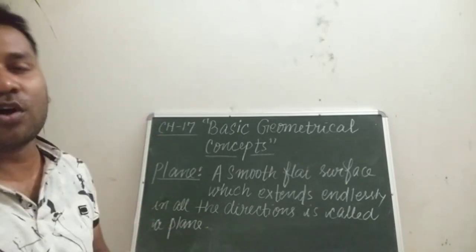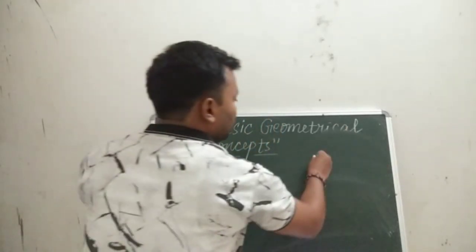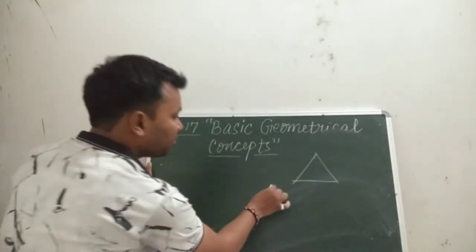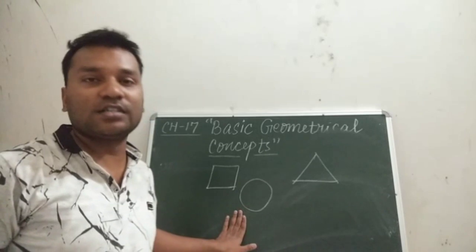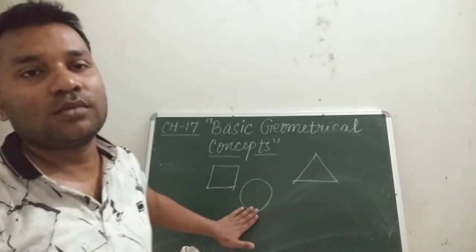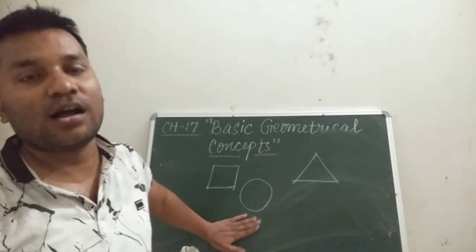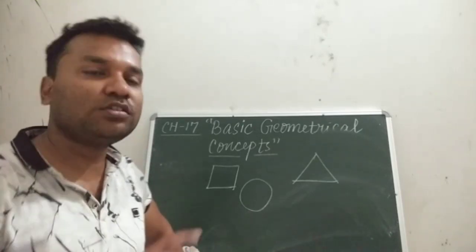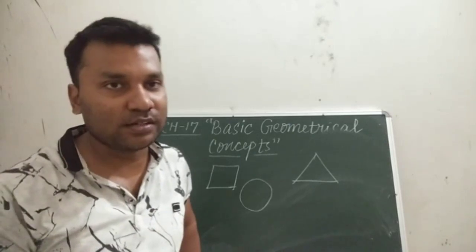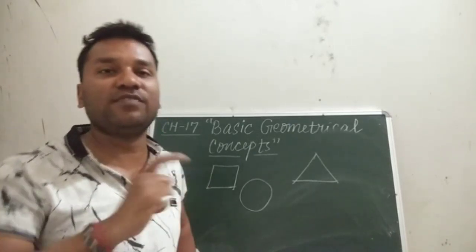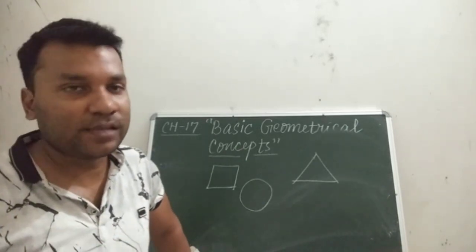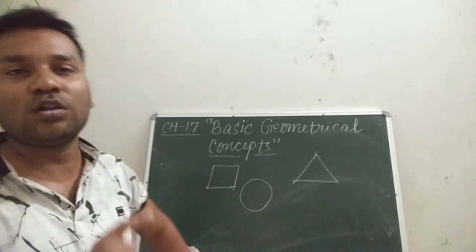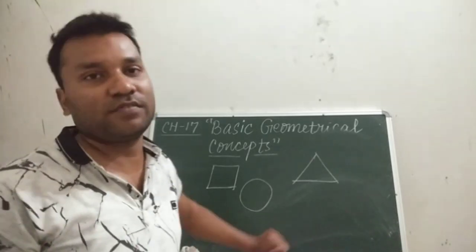And when we draw any figure on a plane, like this triangle, this circle, this square, such figures which can be drawn on a plane are known as plane figures. So students, this is all about plane and plane figures. What is a plane? A plane is a smooth and flat surface which can extend in all directions endlessly. And what are plane figures? Plane figures means all the figures which can be drawn on a plane surface.